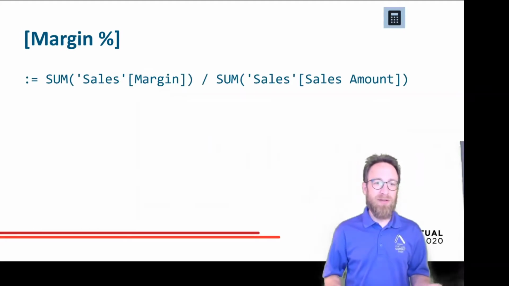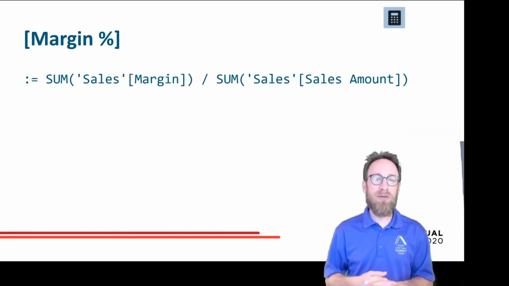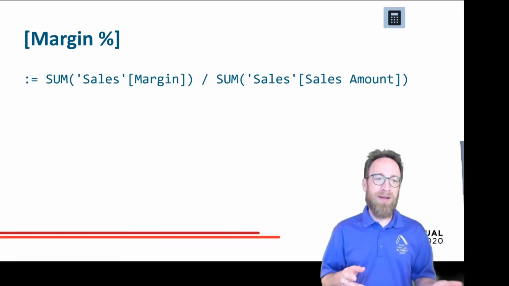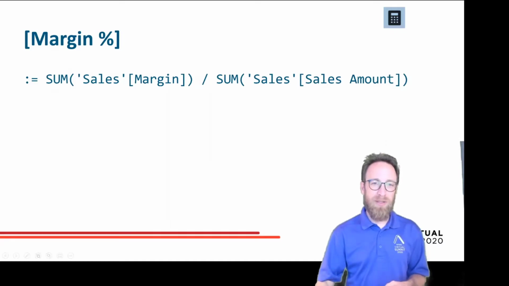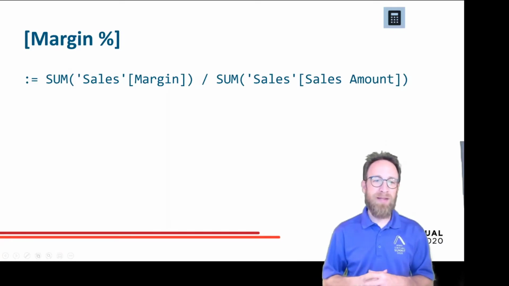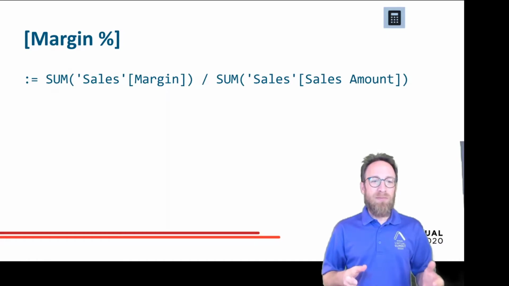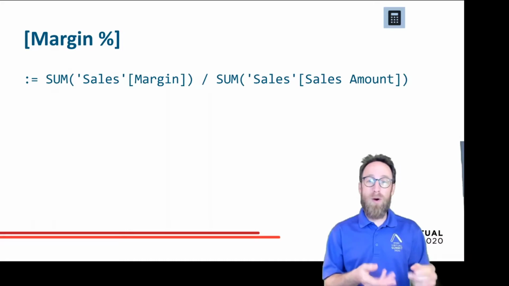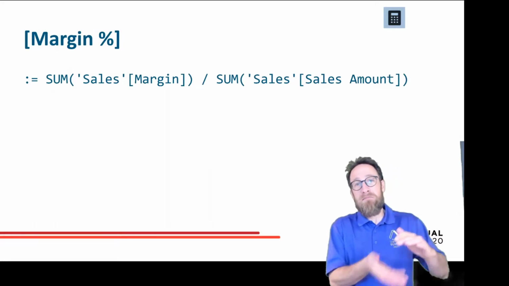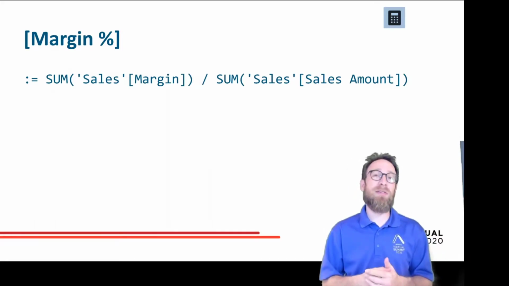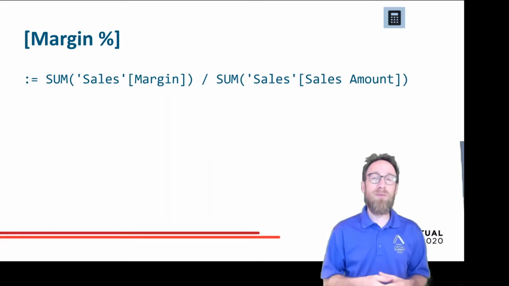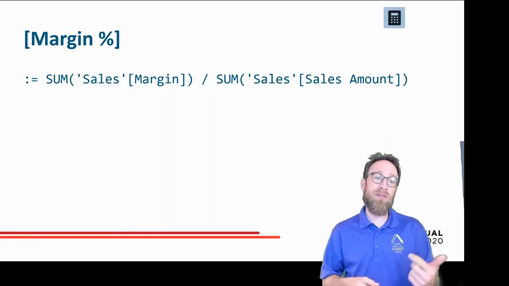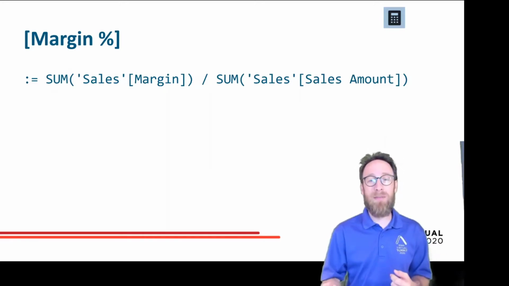So the margin in percent. This did not work really well with our calculated column. With the measure, now everything is in blue and I have this measure icon up there. The measure looks at the whole table, so there's not just one value for the margin or one value for the sales amount, but potentially a long list of margins and sales amounts. So we have to tell the measure what to do with the long list. So we have to aggregate the values. In this case, I'm asking for the sum of the margin divided by the sum of the sales amount.